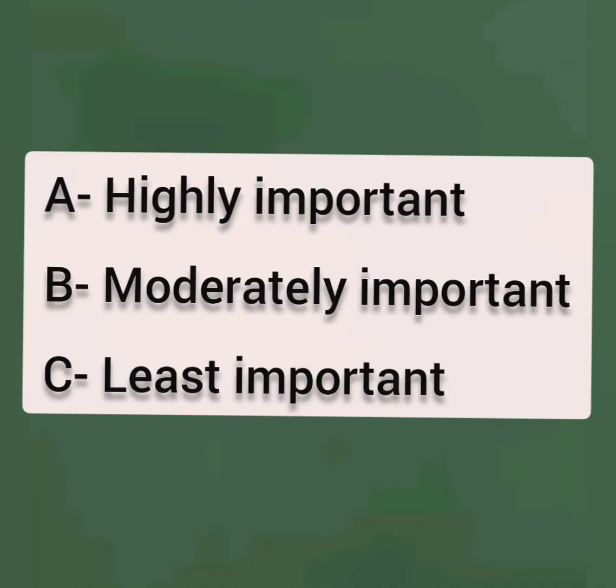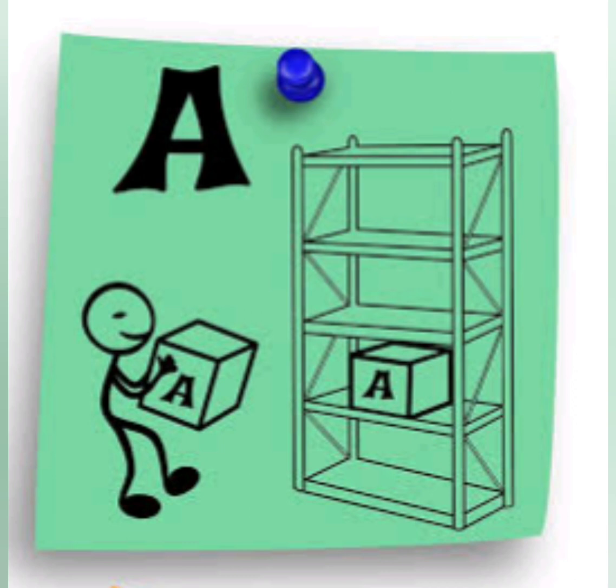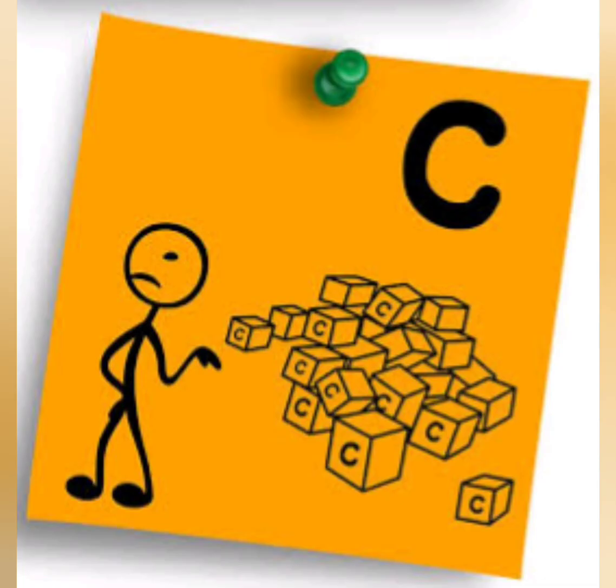In that sense, you can say that A means highly important items, B means moderately important items, and C means least important items. Now, why are A items important? Because they are highly valued and less in quantity. And C items are least important because उसका वैल्यू भी कम है और क्वांटिटी भी ज़्यादा है.